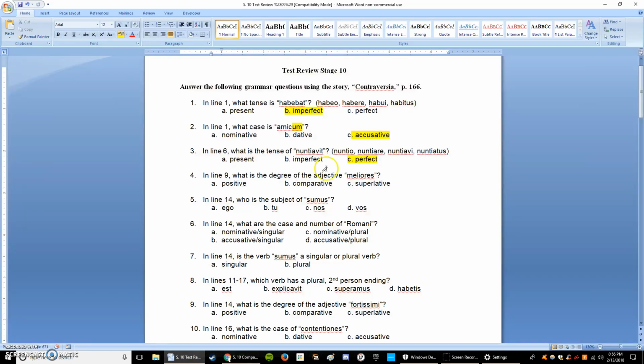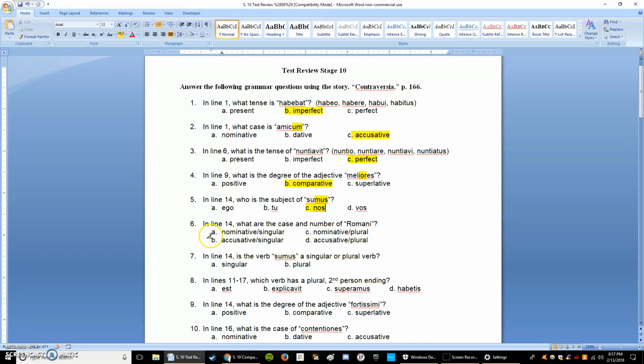So, going back, we see meliores. It has the IOR in there. That tells us that it's comparative. All right, number 5, in line 14, it asks, who is the subject of sumus? If you look at your notes from 2 weeks ago, we know that any verb ending with "-mus" has a subject of we, or in Latin, nos.